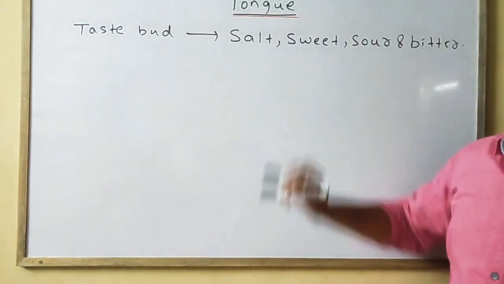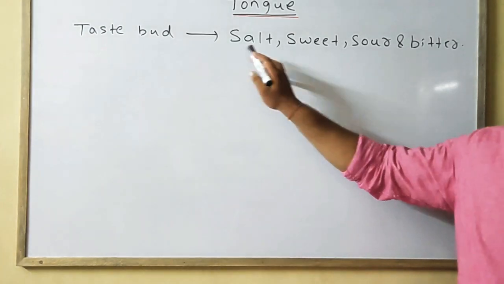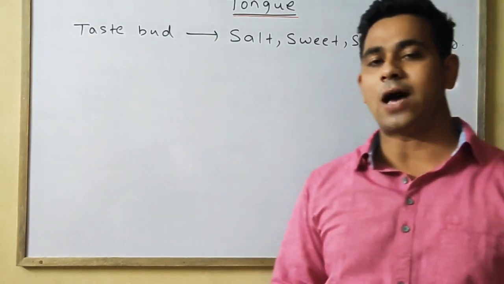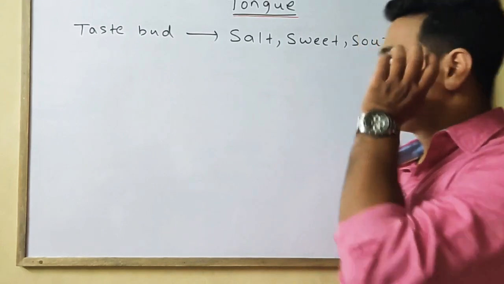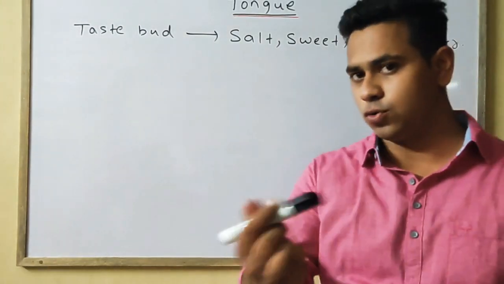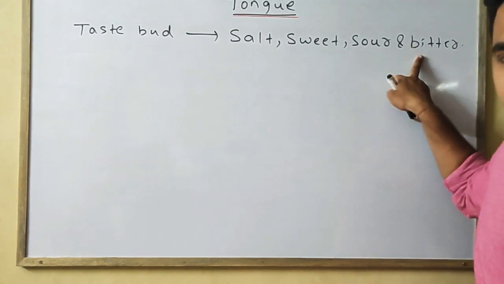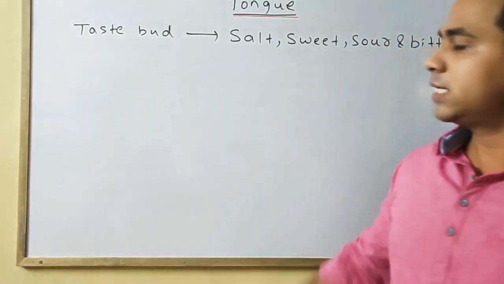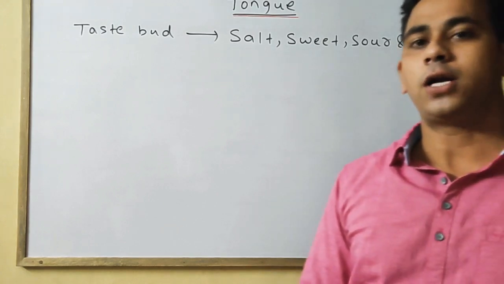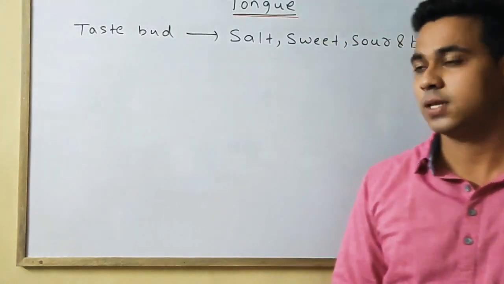Salt, as you all know, is salt. These are the various types of taste that our tongue recognizes. Salt means nunia, sweet means mitha, sour means khatta, bitter means pita. So these are the four tastes that our tongue can recognize.